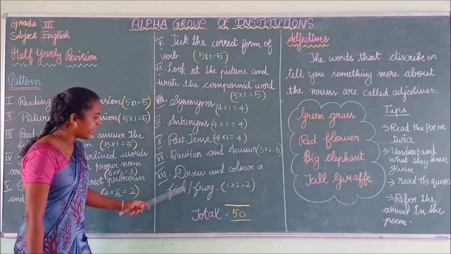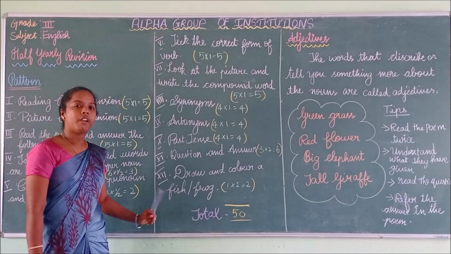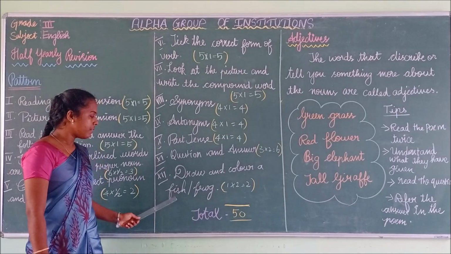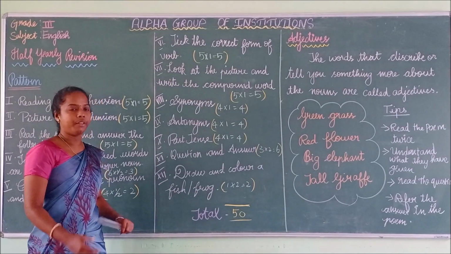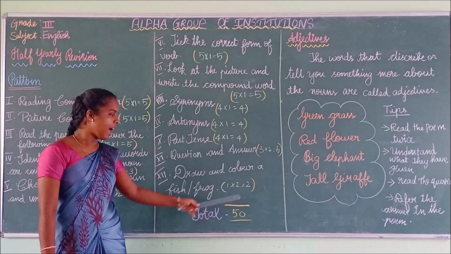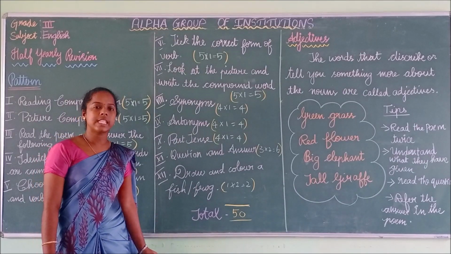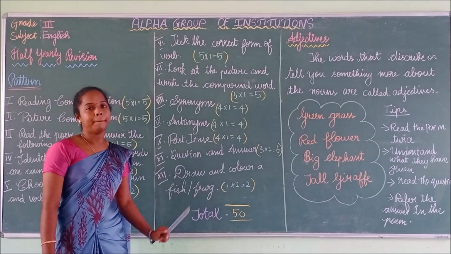And this is your creativity. Write, draw and color a fish or frog. You will draw any one, fish or frog. It is your wish. You have to draw and color a fish or frog. You will be having 2 marks for this. So in total, you are going to write your half-yearly examination for 50 marks.